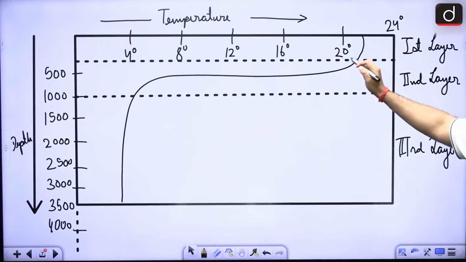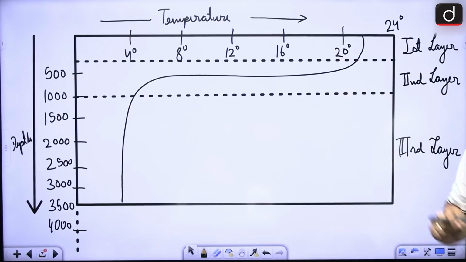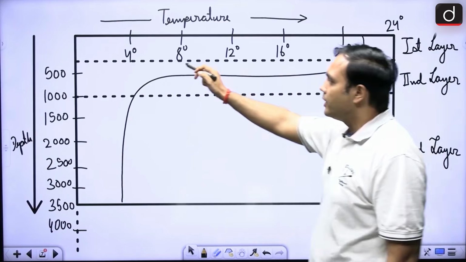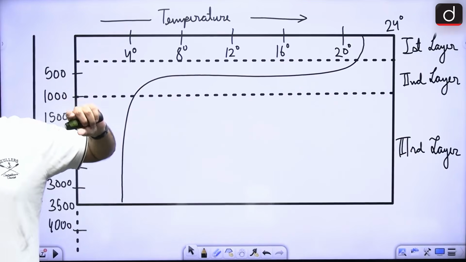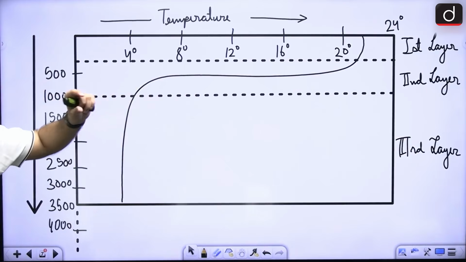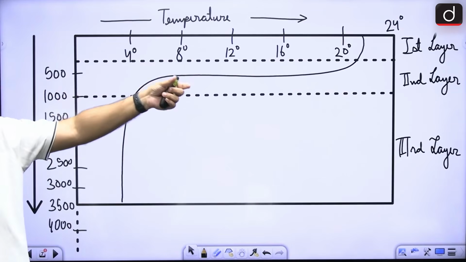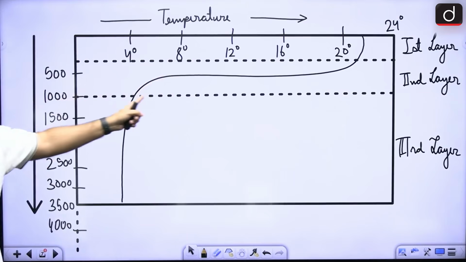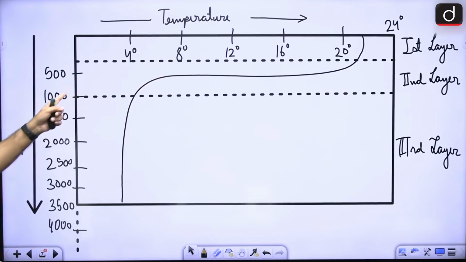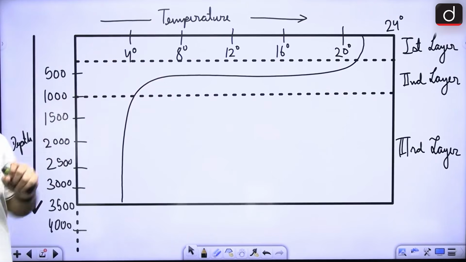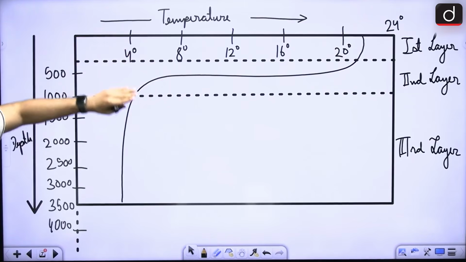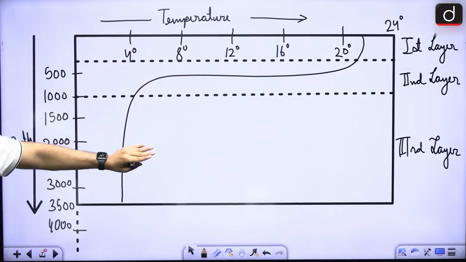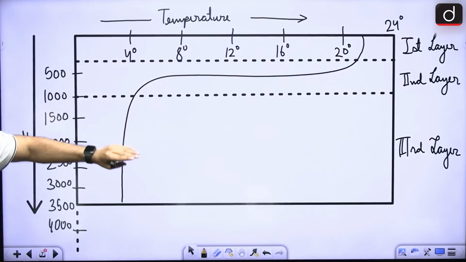Now, this is the next and very important layer, the layer called the thermocline. It ranges between how much? It is between 500 to 1000 meters in depth. This is a transition from the warm surface waters to the colder, deeper ocean waters. So, this is a transition zone.